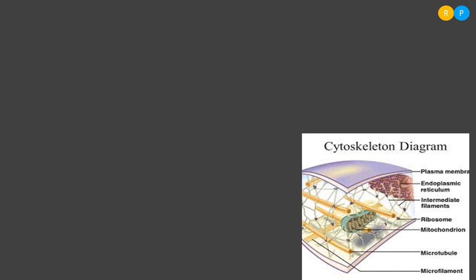And let us move on to one more structure in the cell, that is cytoskeleton. If you take the human body as an example, our body consists of a skeletal system. The skeletal system gives support as well as proper shape to the body. In a similar way, the cell consists of a skeleton, but it is not made out of bones. Clear? This skeleton is made out of proteinaceous structure.